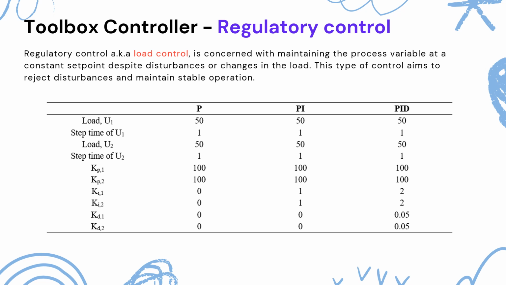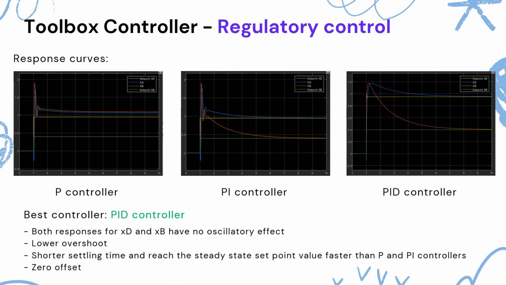For regulatory changes, same thing like we did for manual controller, we set the loads at 50 and we analyze the response using P, PI, and PID controllers. Again, the PID controller is the best controller as it demonstrates the best performance with the least oscillations and the quickest response to the set point changes.